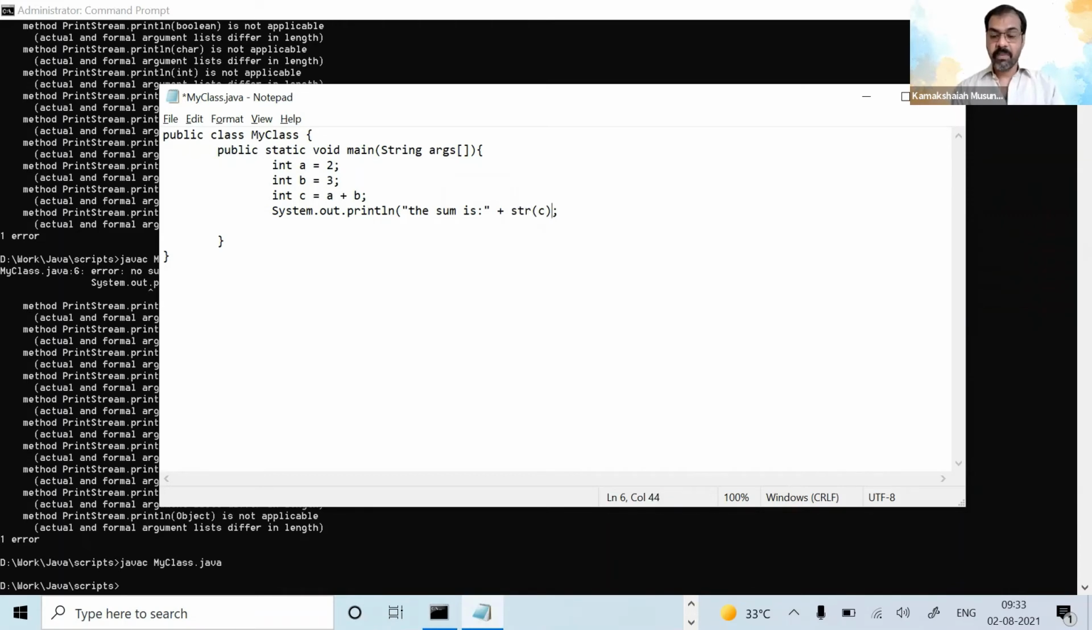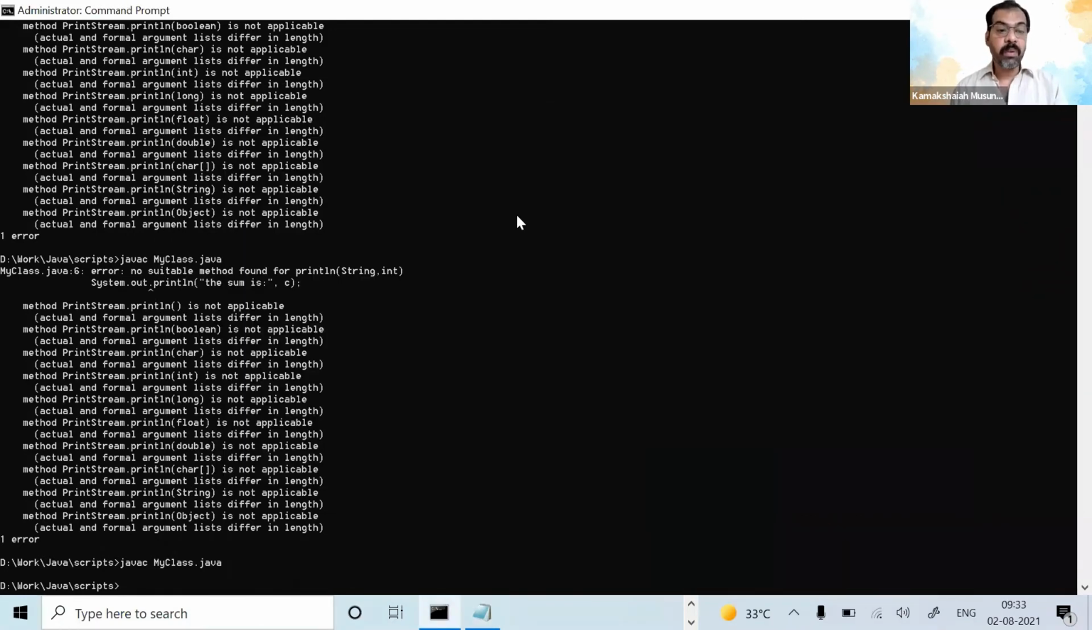this. In this way, the print will work in Python, but here it won't. You can still not execute it. So this is only compilation. So let me execute my class.